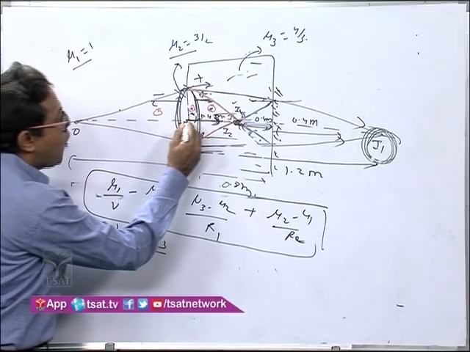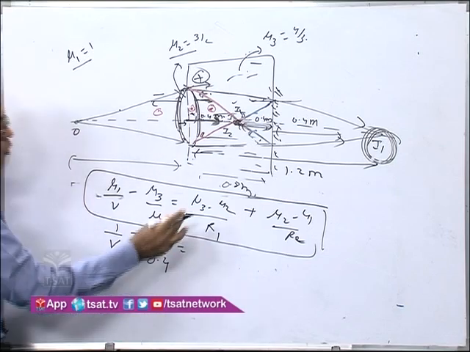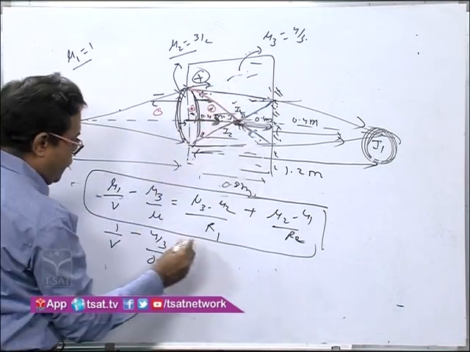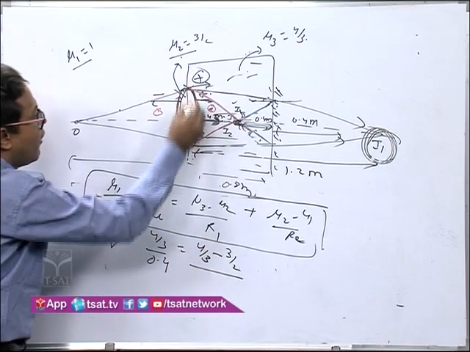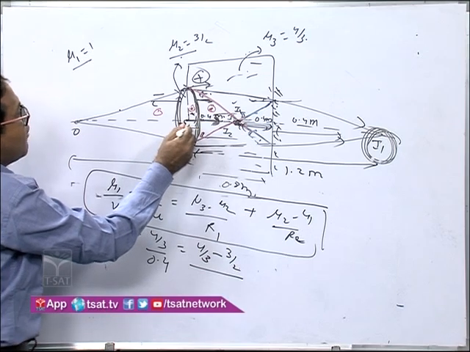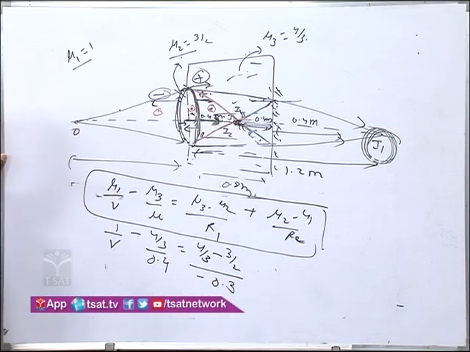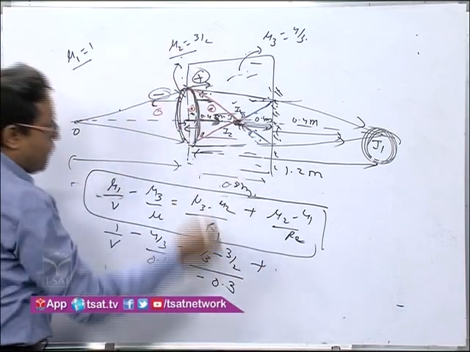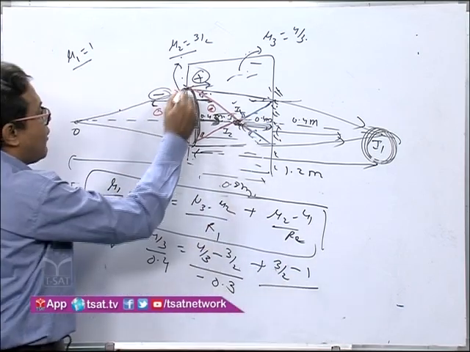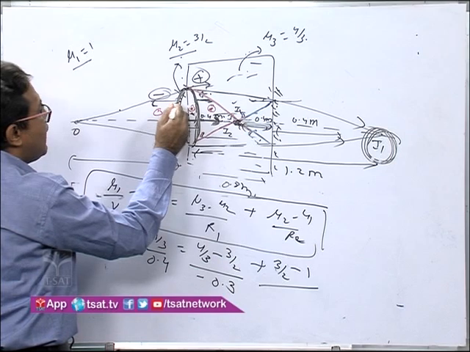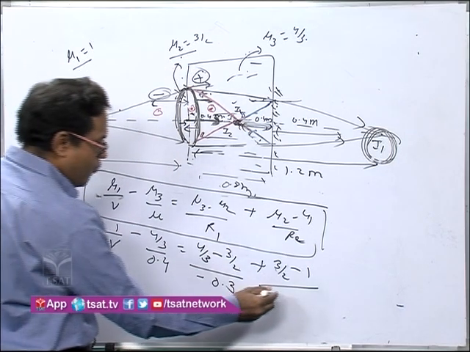Over here, the object distance in this direction, that is 0.4, is plus, so I write plus 0.4 is equal to (mu3 minus mu2), that is 4 by 3 minus 3 by 2, upon R1. This radius of curvature is in the direction taken as negative, so minus 0.3, which we have already calculated, plus (mu2 minus 1), 3 by 2 minus 1, upon R2. This R2 is in this direction, again positive, so this is taken as plus 0.3.